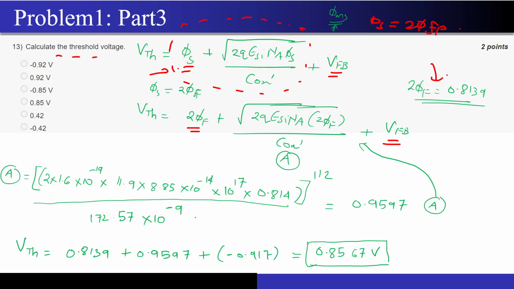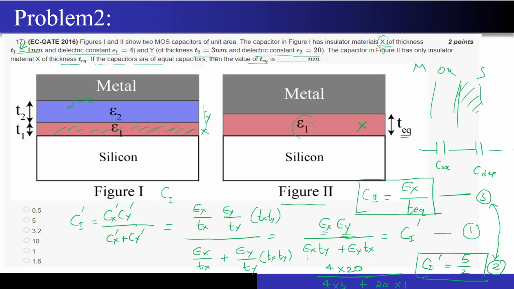And so you just have to substitute all the values over here, and you will get the final answer for the threshold voltage as this particular term. The flat band voltage has been included over here, correct? And both these terms, 2 phi f and this term, have been included over here, correct? Just get the answer and you will be able to get it easily, correct? Just follow the logic, don't look at the values right now, just see the logic, you will easily be able to get the answer, correct?